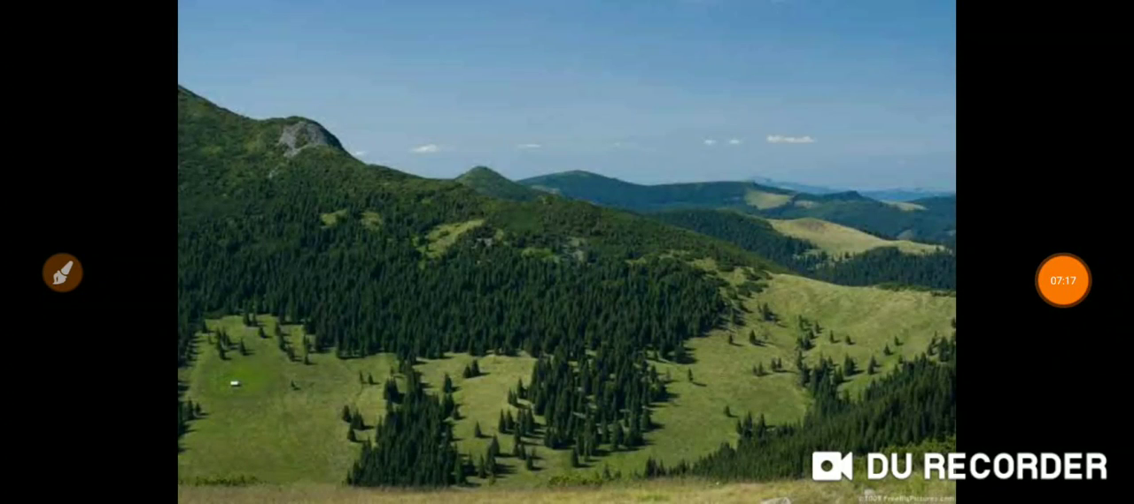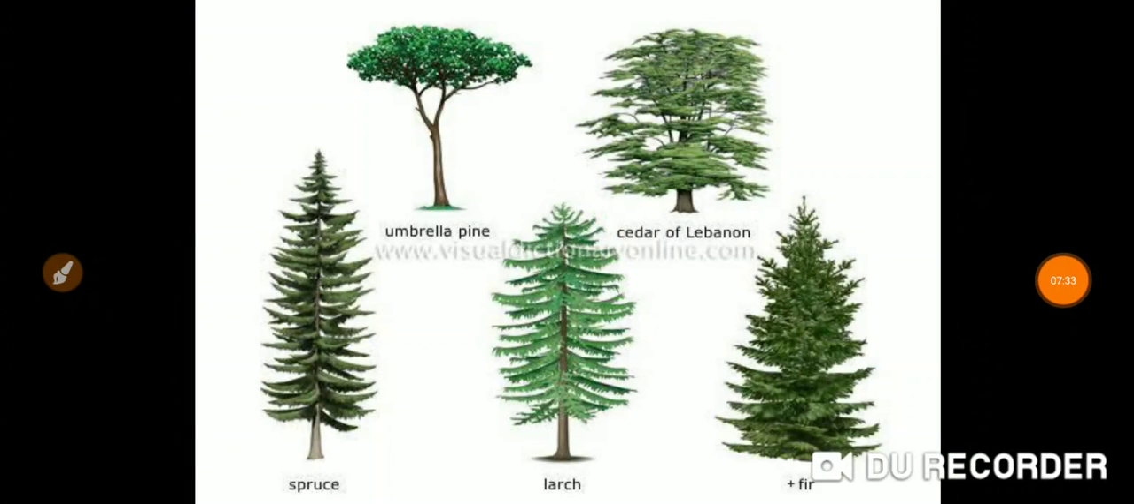The next one is alpine forest. It occurs all along the Himalayas above 2400 meter altitude. The eastern parts of the Himalayas have a large extent of alpine trees. These are all the trees found in alpine forest. This type of forest is located at high altitude, above 2400 meters.